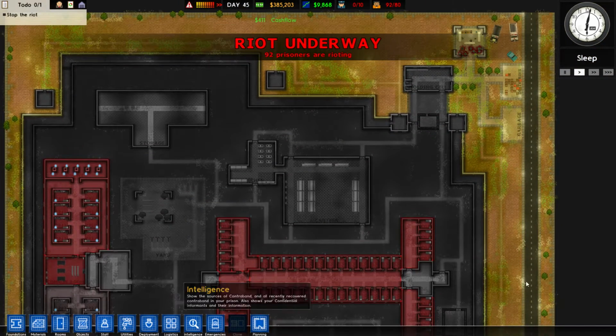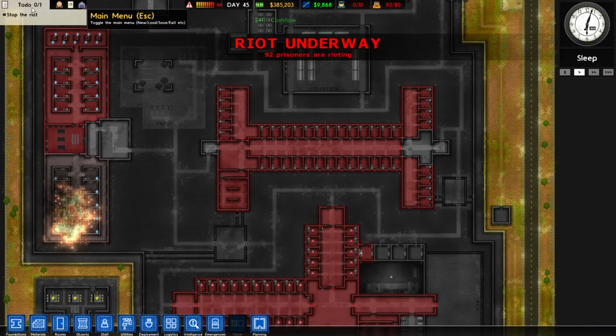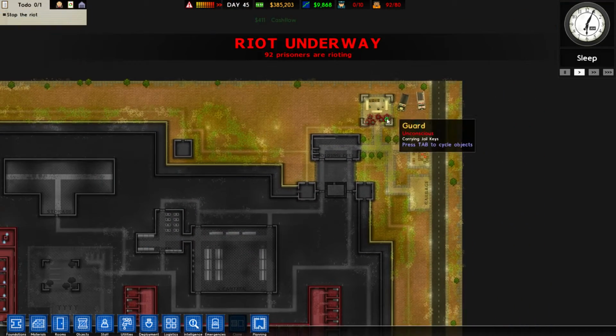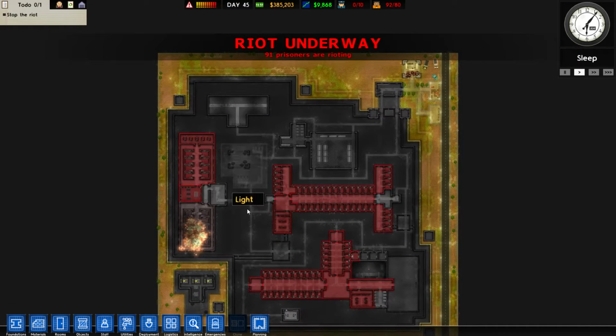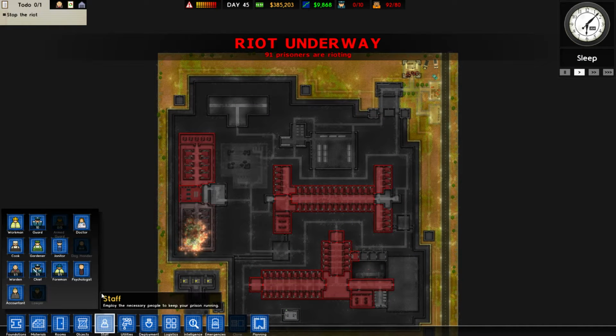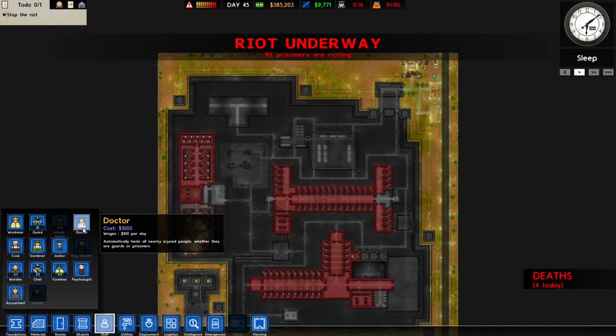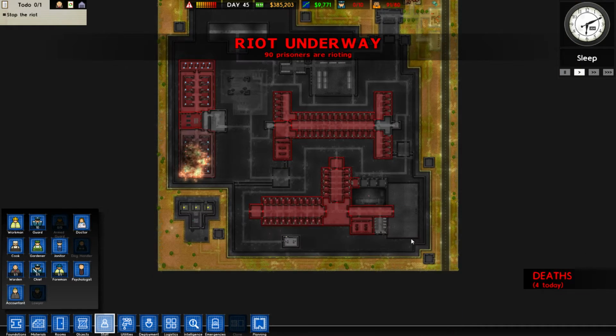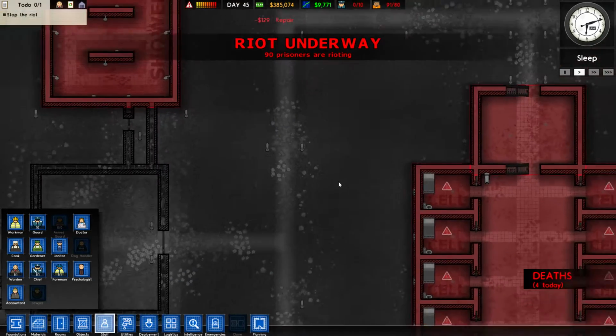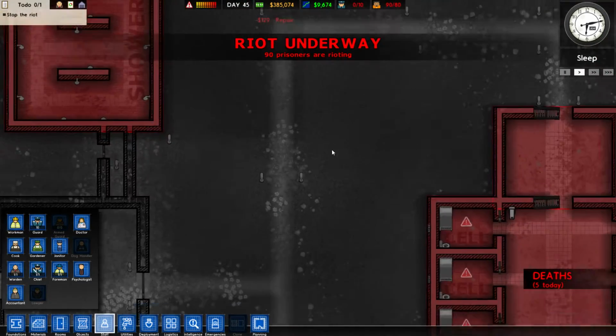Okay. We've got no obvious buttons. There's nothing going on. I was kind of hoping the riot police would show up. Can we hire some riot police? Armed guards? Locked, you require an armory. 4 deaths today. Crikey. Wow, this is 5 deaths.